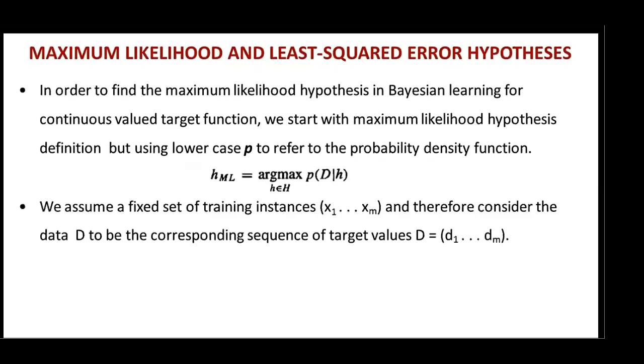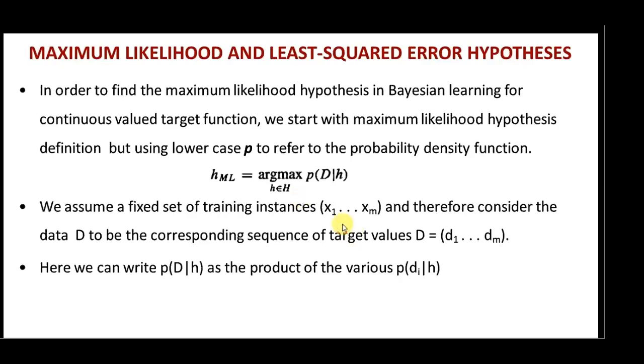We assume a fixed set of training instances x1, x2 till xm, and therefore consider the data D to be the corresponding sequence of target values d1, d2 till dm. Here the target value is continuously distributed. Now we can write the probability of D given h as the product of the probabilities of di given h, because D is constituted of d1 to dm.